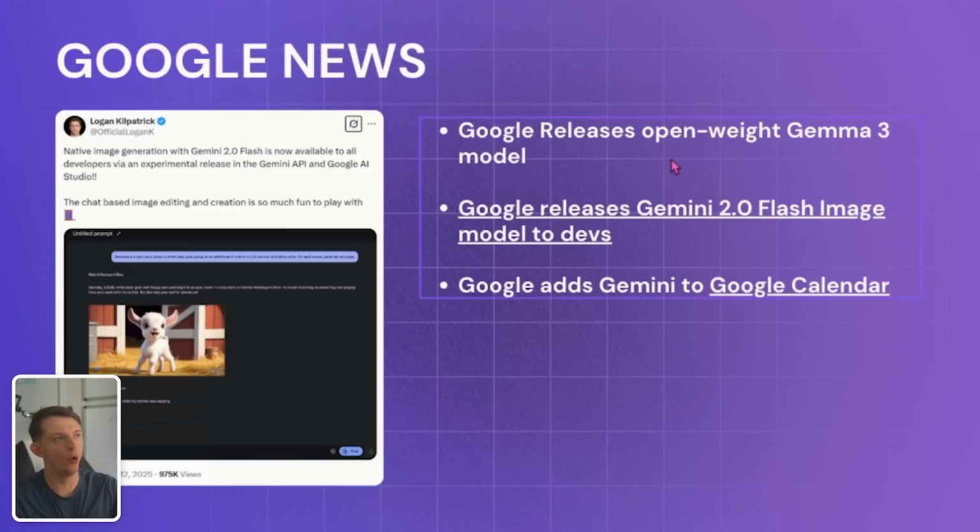They also released this open weight Gemma 3 model that can actually run on phones. So the AI models that are going to be able to run directly on your phone are getting better and better, which means that anytime you use OpenAI, that costs money because you need to interact with their server, their GPUs, generate the text, and send it back to your phone. That's how you use ChatGPT. But if you have these models running directly on your phone, you're going to be able to do a lot with AI without even needing internet access. So it'll be effectively free for the cost of the electricity on your phone, basically.